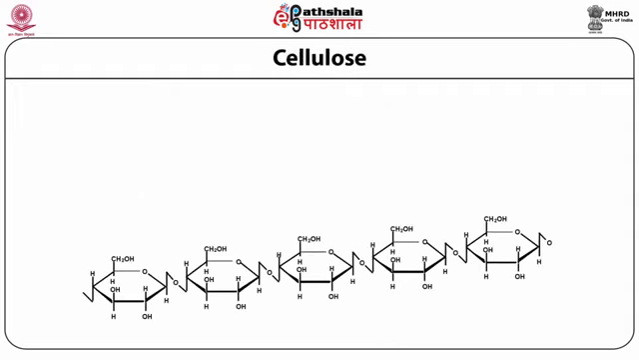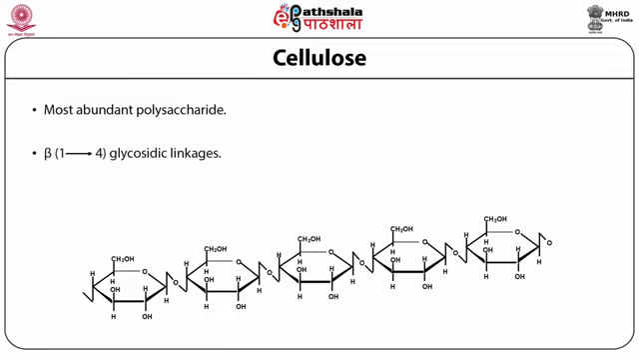This is cellulose. It's a complex carbohydrate and the most abundant polysaccharide. The linkage between two sugar units is a beta 1,4 glycosidic linkage, which results in long fibers for plant structure. The stability and structural information is mainly based on the cellulose, which again has beta 1,4 linkage.